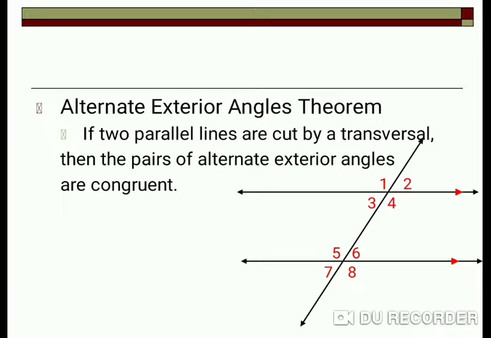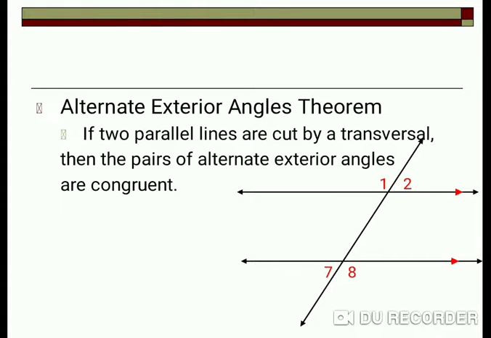Next, alternate exterior angles. In that case, angles 1, 2, 7, 8 make pairs of alternate exterior angles. And how can they be paired? Angles 1 and 8 make one pair of alternate exterior angles, and angles 2 and 7 make another pair.